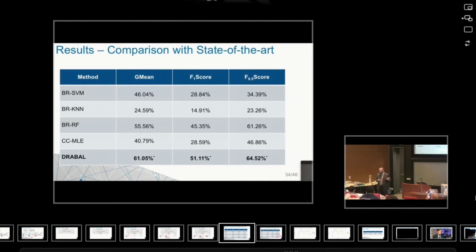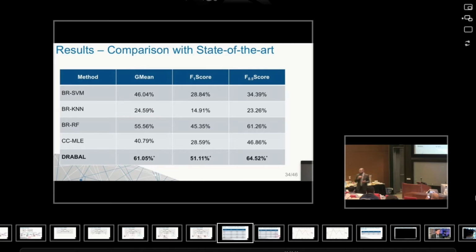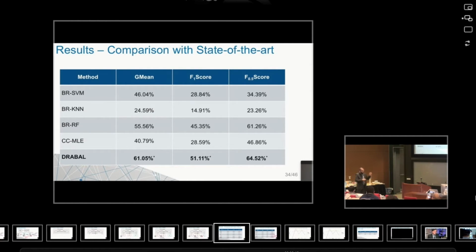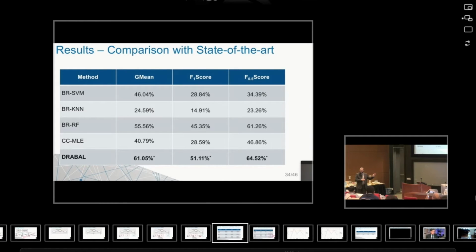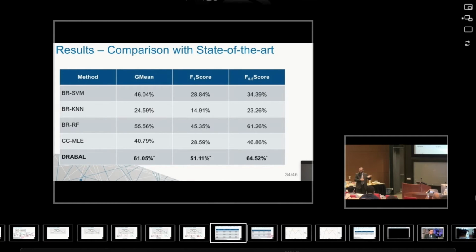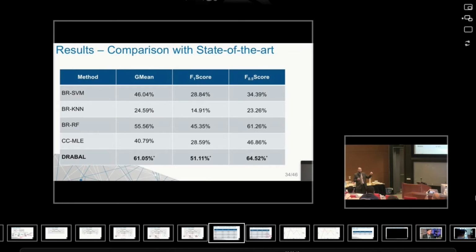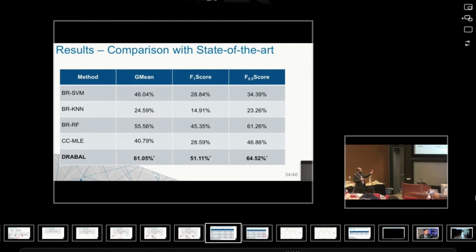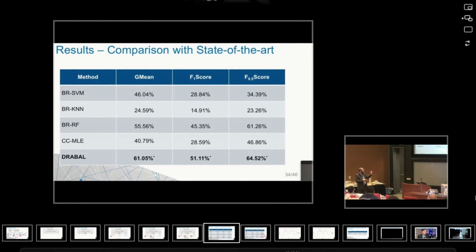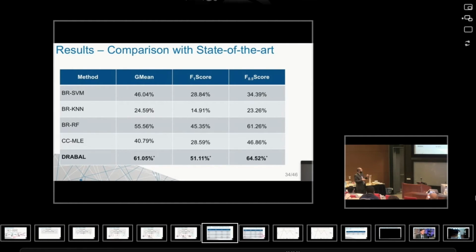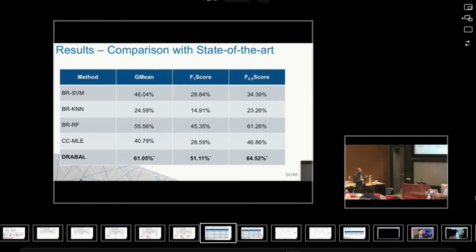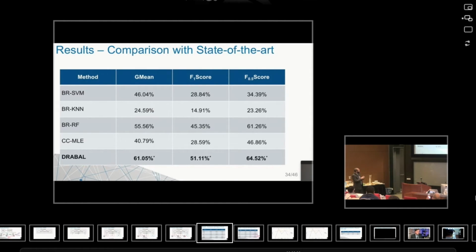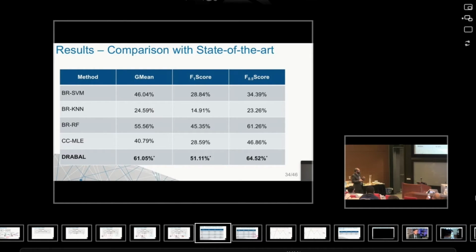We take our approach and compare it with classifier chains, CC with a missing label extension. If we are going to apply classifier chains, we need to handle those missing labels, and one of the ways to handle them is assuming them to be negative labels. In this experiment, we do this, but I will show you later another experiment where we do something different for handling missing labels for classifier chains, to have a more fair comparison. And we compare as well with binary relevance, where we use different types of classifier.